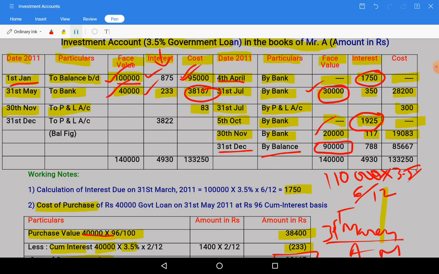From that credit side amounts you deduct, you will get closing balance as 85,667.